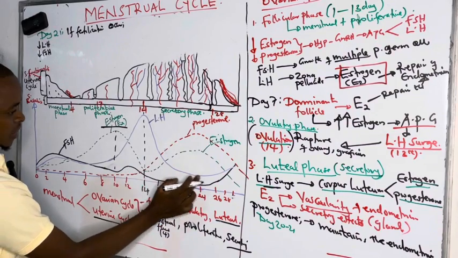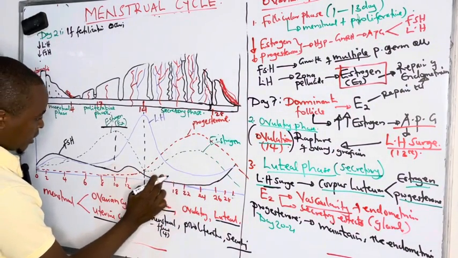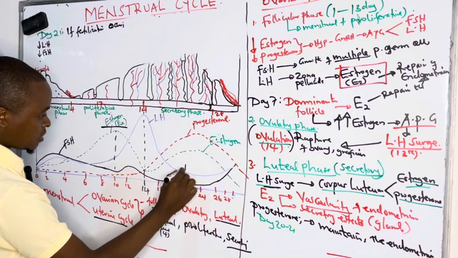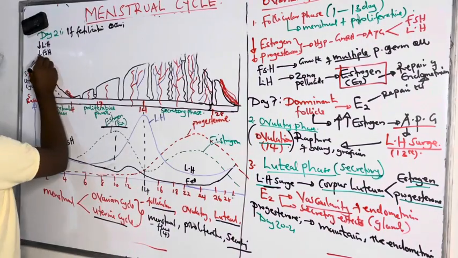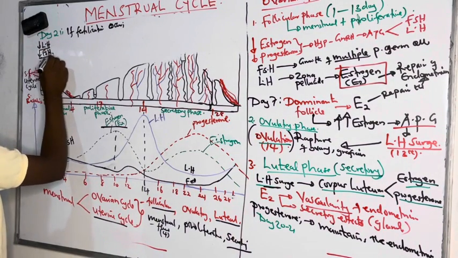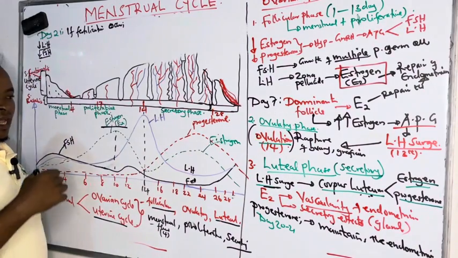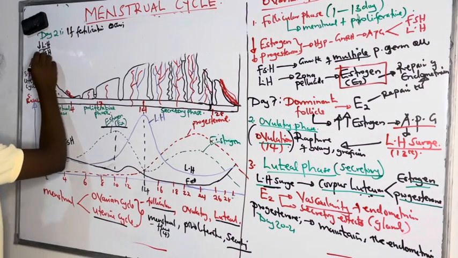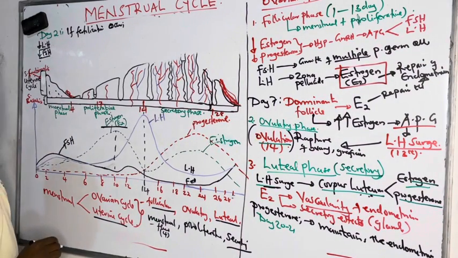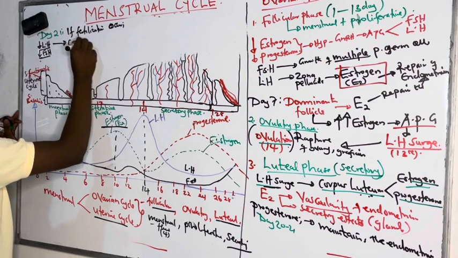We are seeing luteinizing hormone, we are seeing follicle stimulating hormone. They are low. So low levels of follicle stimulating hormone and luteinizing hormone, and we have seen luteinizing hormone is the one that maintains the corpus luteum. So by day 21, in case fertilization does not occur to bring the placenta, there is reduced levels of luteinizing hormone. And when luteinizing hormone reduces, the corpus luteum regresses.